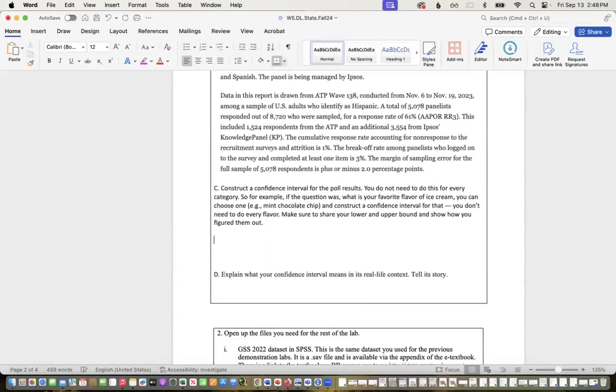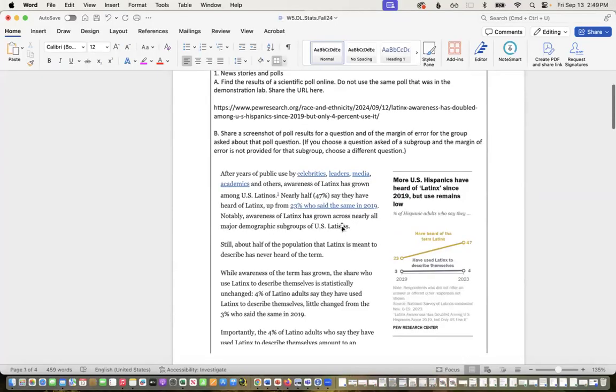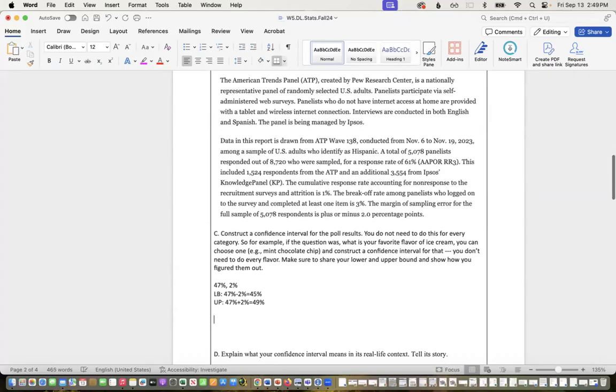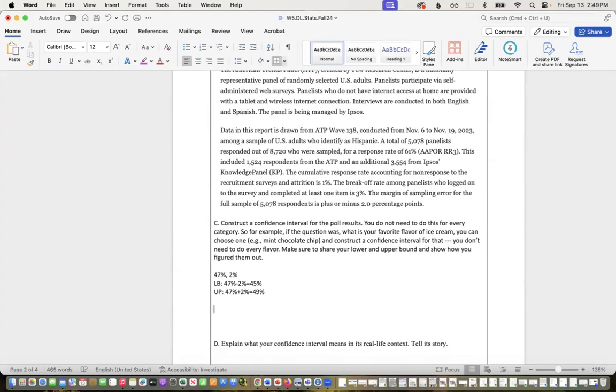construct a confidence interval for the poll results. So again, it was 47%, and my margin of error was 2%. So for my lower bound, I just do 47% minus 2%. And for my upper bound, I just do 47% plus 2%. And that's going to give me my upper and lower bounds for my confidence interval, right? I'm taking the sample proportion and adding and subtracting that margin of error.